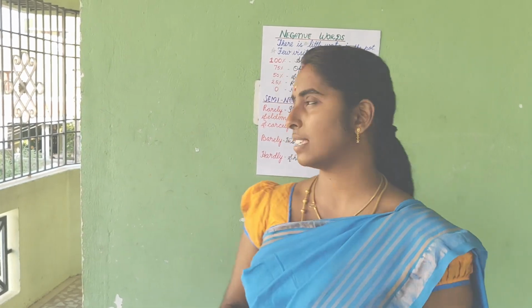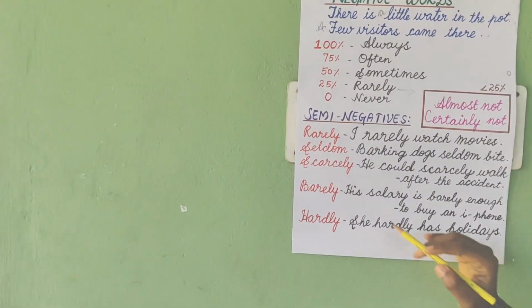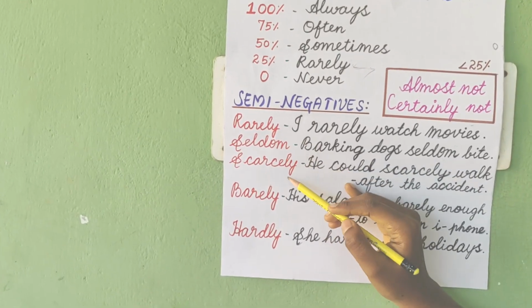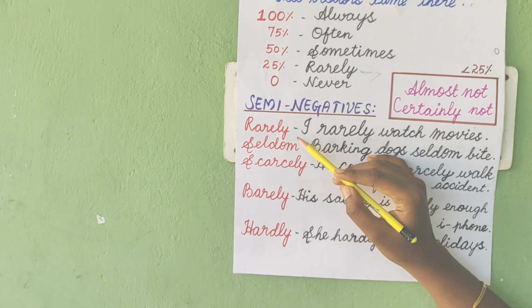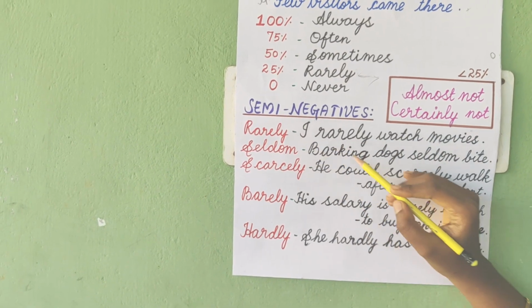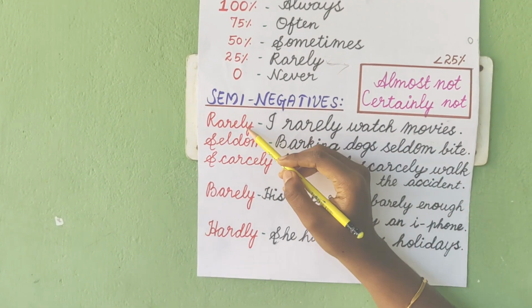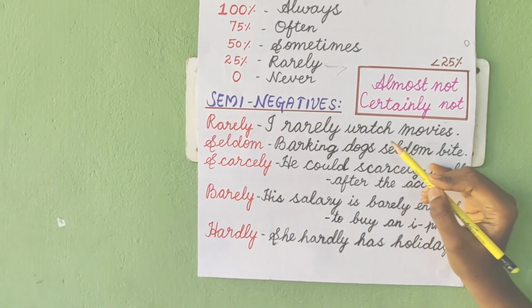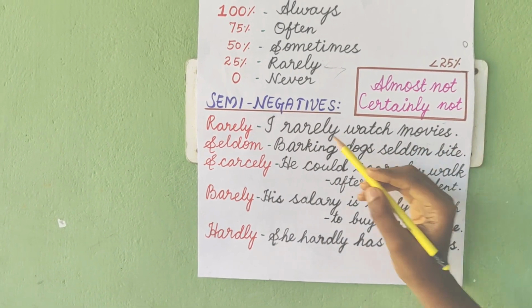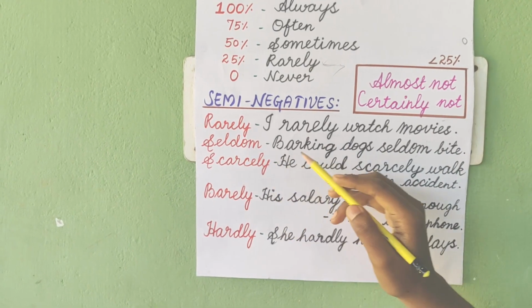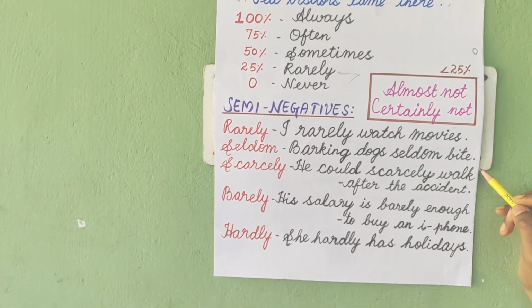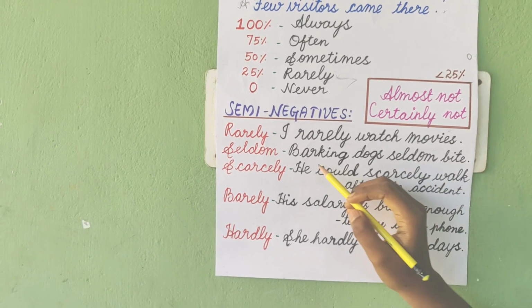So what are the other semi-negative words? Let's see. Rarely, seldom, scarcely, barely, hardly. I have given some examples for each. See, rarely: I rarely watch movies. Similarly, seldom: barking dogs seldom bite. This is a famous proverb, you know, isn't it?